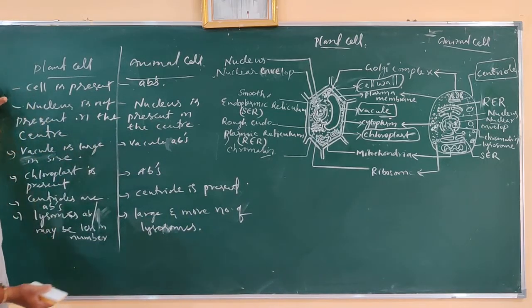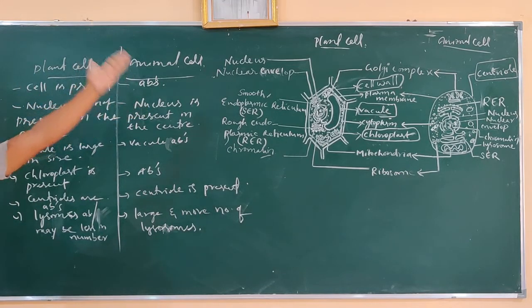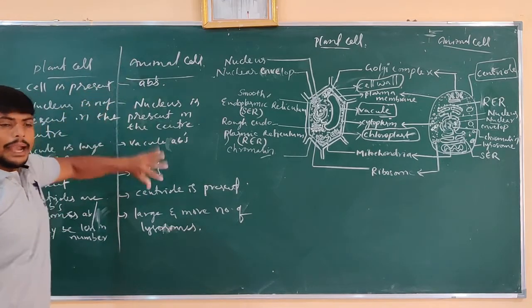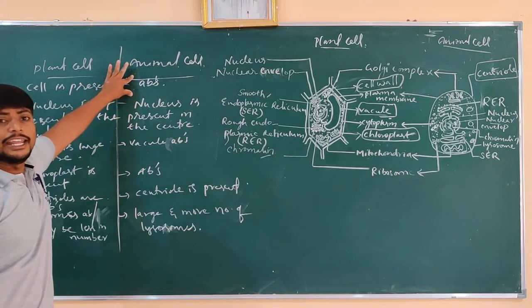So these are the common differences or variations between the plant cell and animal cell. That is the diagrammatic representation of the variation we have shown. The same thing we have shown on the board in written form. The cell wall is present in plant cell, and cell wall is absent in animal cell. But how are the cells protected here?